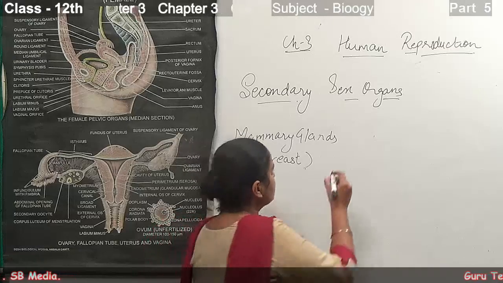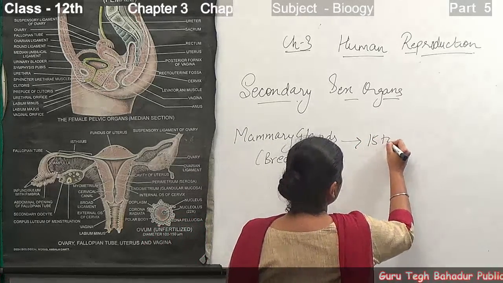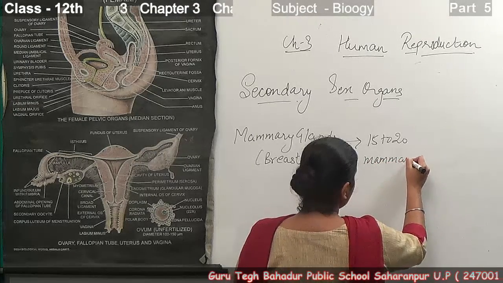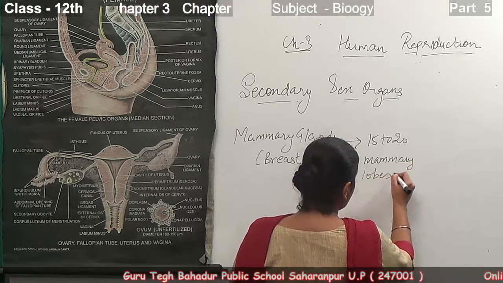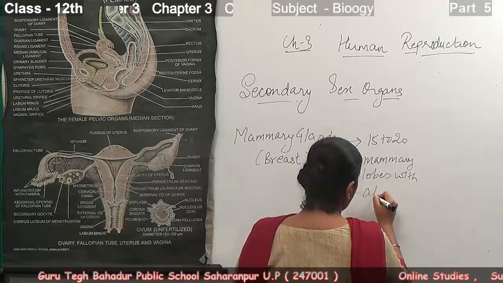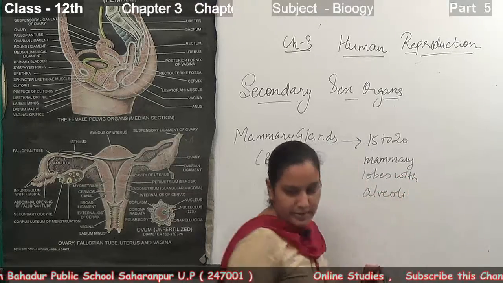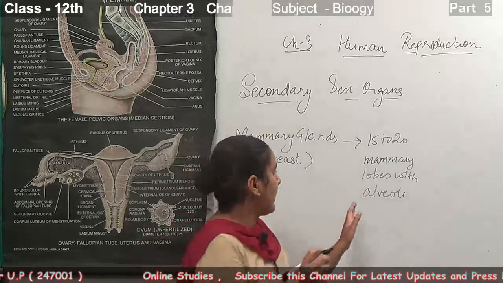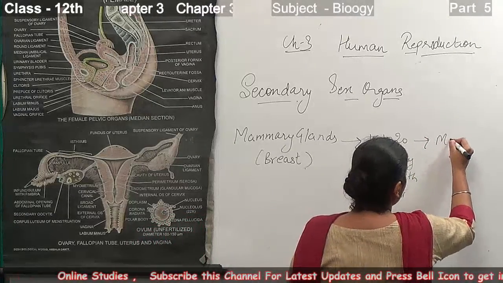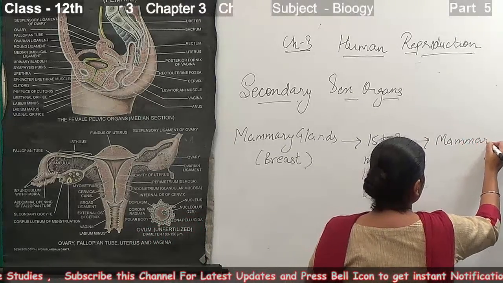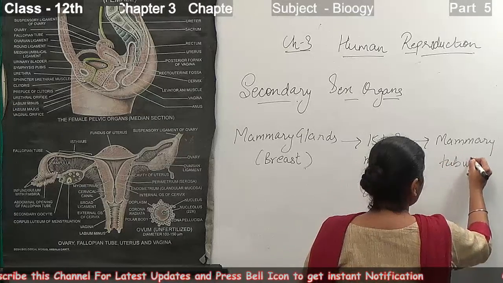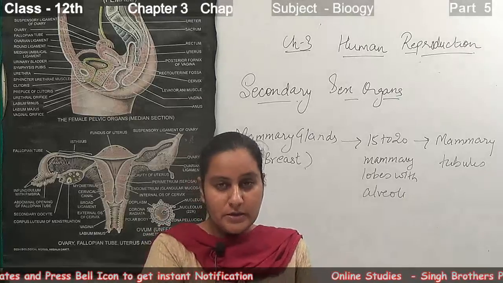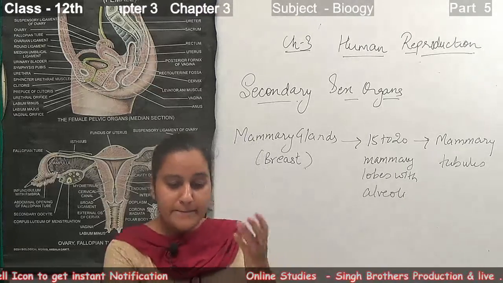Each breast contains 15 to 20 mammary lobes with alveoli, and these alveoli open into the mammary tubules that secrete milk, which then unite together to form a mammary duct.